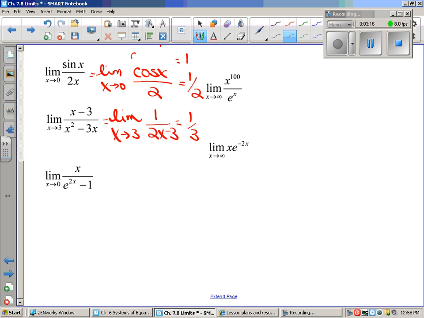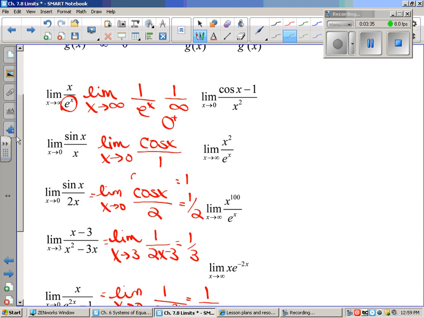So we can't simplify it, so I'm going to do the limit as x approaches 0. Derivative of the top is 1. Derivative of the bottom, it is e to the 2x, but it's times 2. So now when I plug 0 in there, I would have 1 over 2 times e to the 0, or 1 over 2.